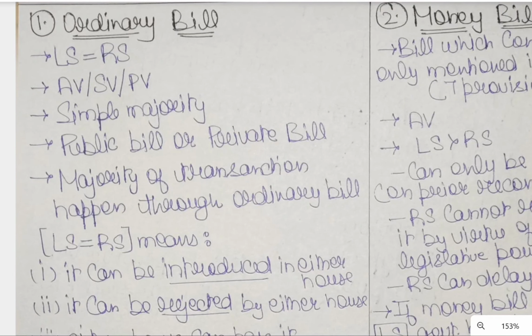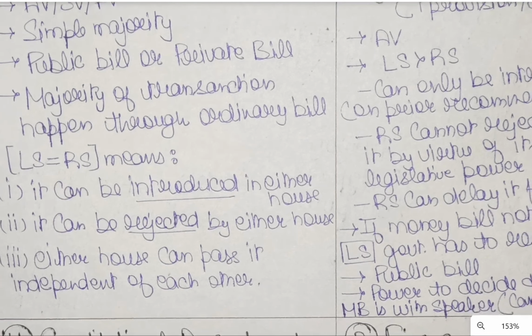The third point: it can be a public bill or a private bill. I have told you what a private member bill is, and a public bill is the one which is introduced by the government, or introduced on the prior recommendation of the President. The majority of transactions in our Parliament usually take place through ordinary bills.